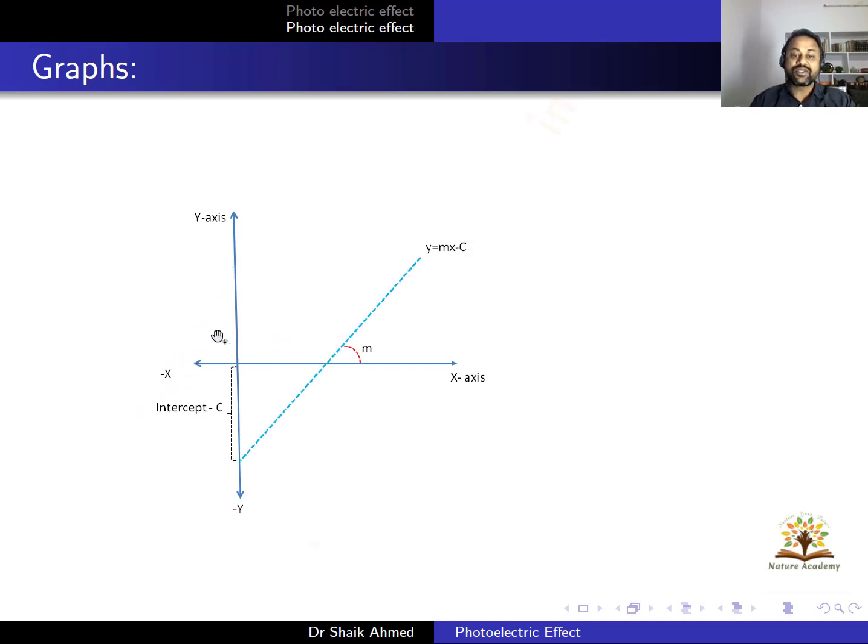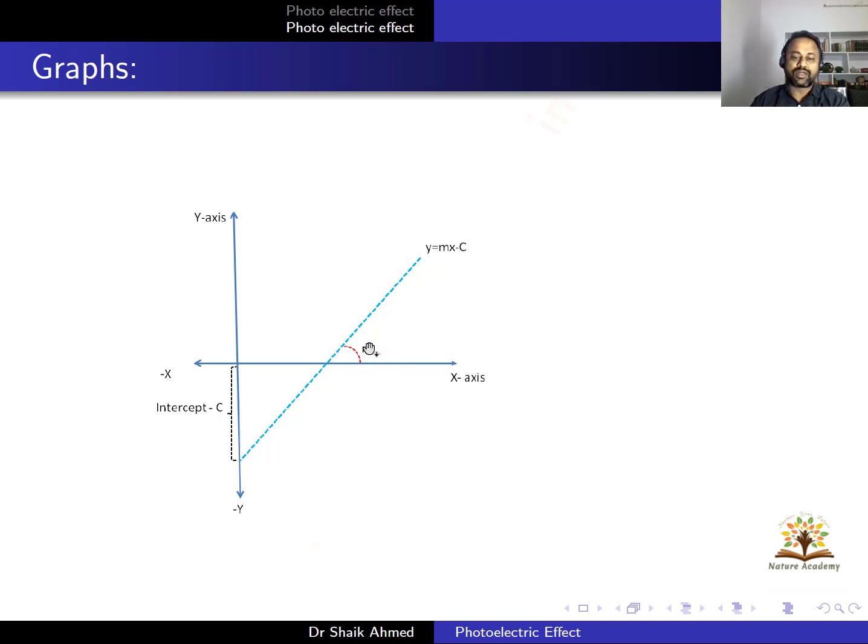Next, y is equal to mx minus c. Now how will you write y is equal to mx minus c? Earlier, when y is equal to mx plus c, you have the positive intercept. Now here we have y is equal to mx minus c. The graph will be shifted like this, with a negative intercept. And again the slope is m.